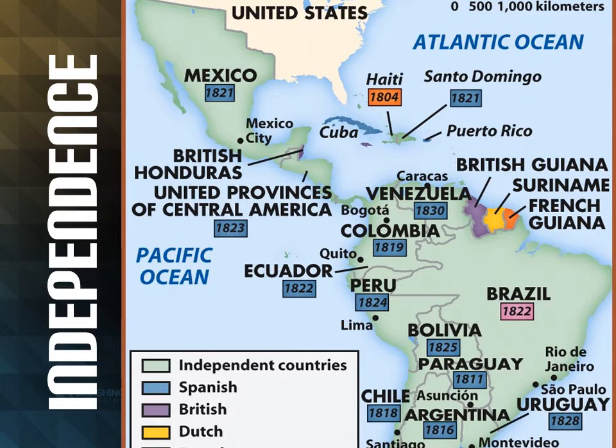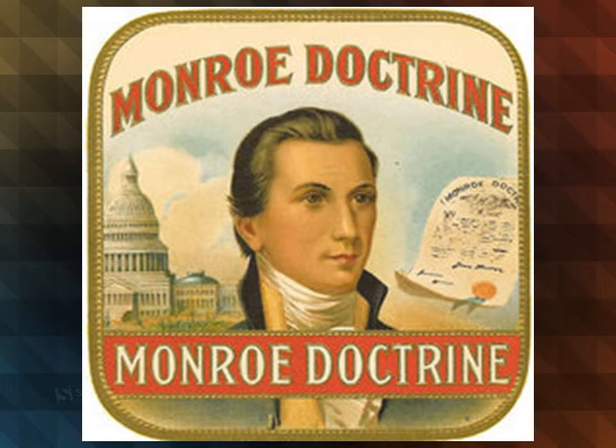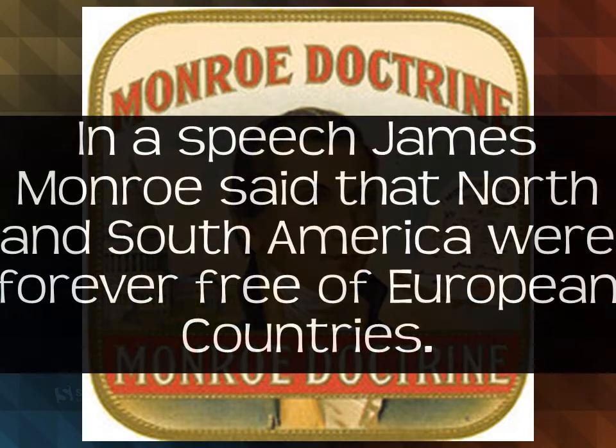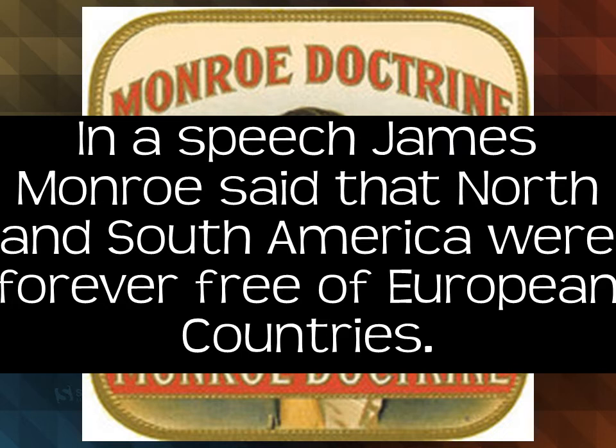Now this starts something happening in James Monroe's mind, so let's see what he does. Because of all these countries from South America gaining their independence, during a speech to the United States, James Monroe says that North and South America are going to be forever free of European countries, and that the United States would protect North and South America from Europe ever coming back.